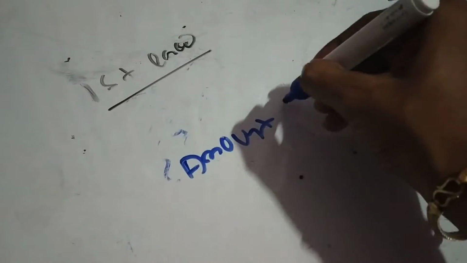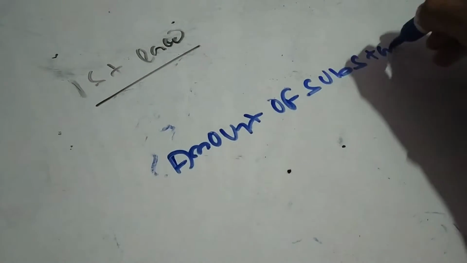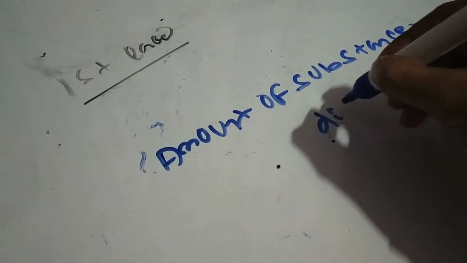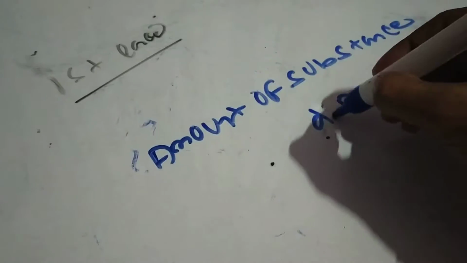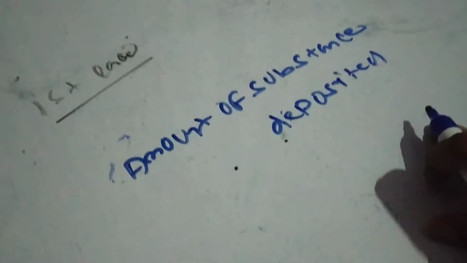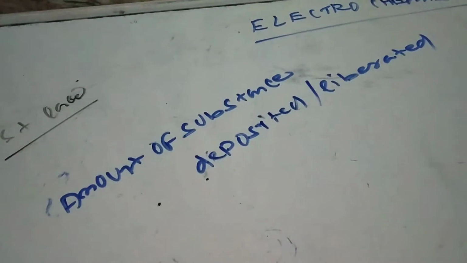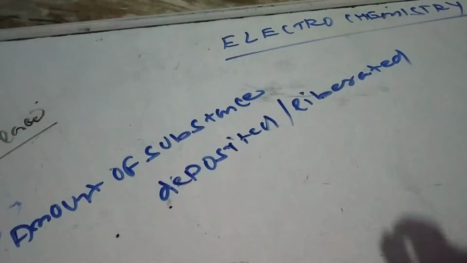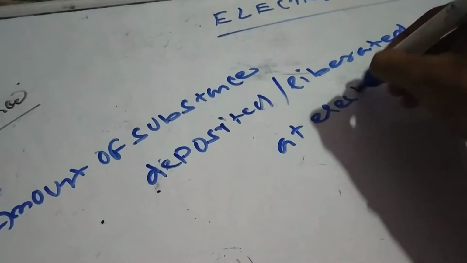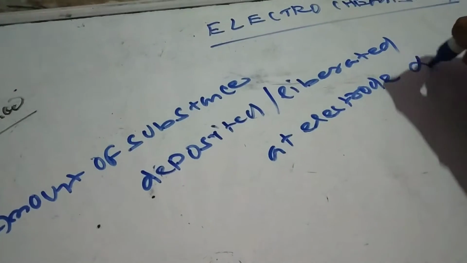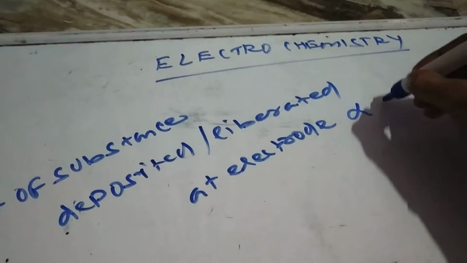That is Michael Faraday's first law of electrolysis. So what is Michael Faraday's first law of electrolysis? Michael Faraday's first law of electrolysis said that the amount of substance deposited or liberated. If it is a gas, then it should be liberated. If it is a solid, then it will be deposited at the electrode, is directly proportional to the charge flow through it.